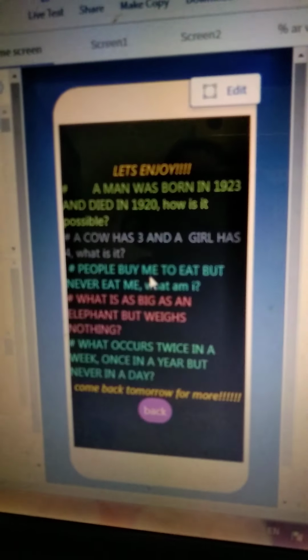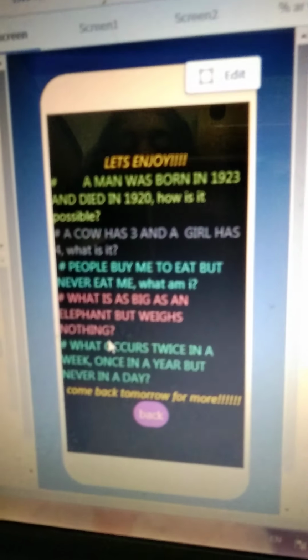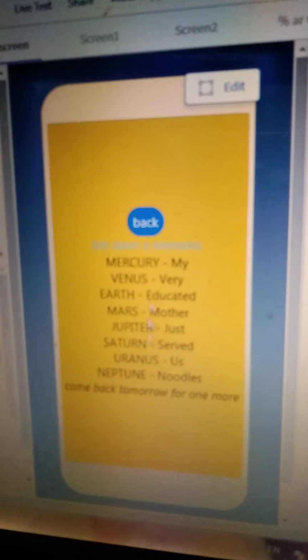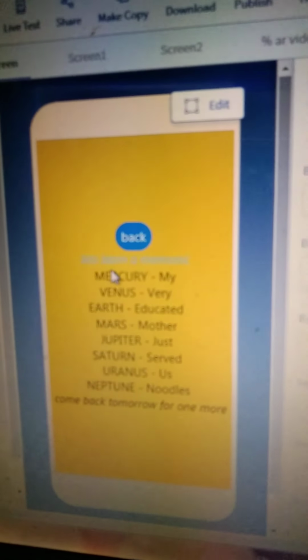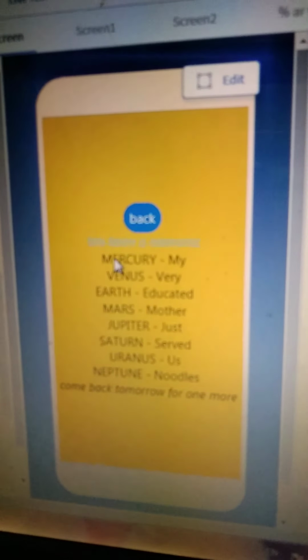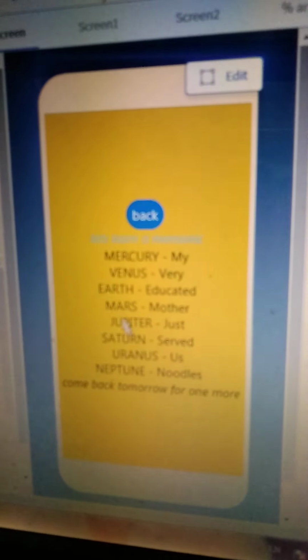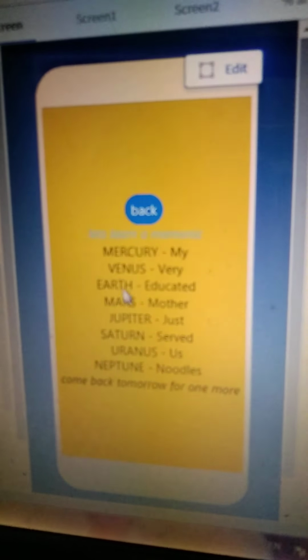First we'll see brain teasers like this. There'll be everyday brain teasers, and then "did you know" facts like this. And next is mnemonics. Mnemonics is, for example, if someone has to remember different planets: Mercury, Venus, Earth, Mars.